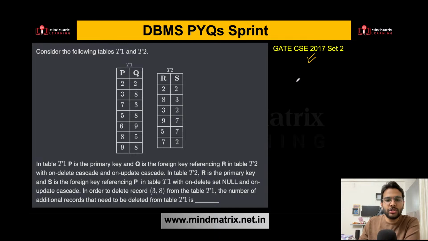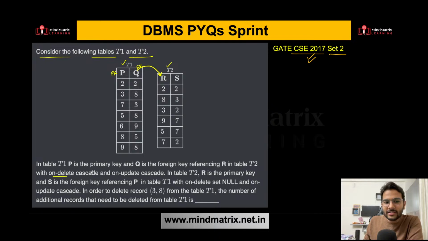Again, based on referential integrity constraint, and this is from GATE CSE 2017 set 2. So let's read this question carefully. Consider the following tables T1 and T2. So there are 2 tables given to us. In table T1, P is the primary key, and Q is the foreign key referencing R in table T2. So this is your foreign key and it is referencing this one.